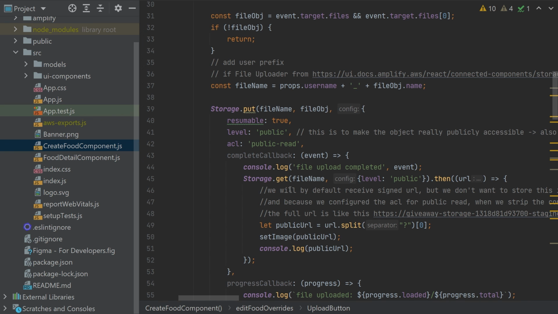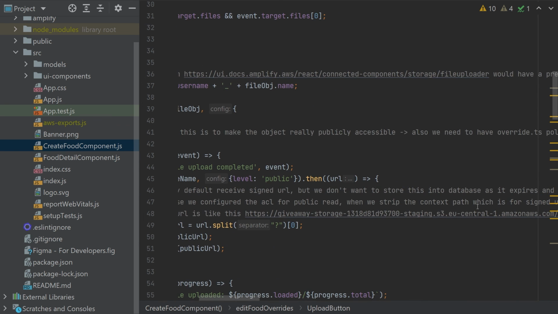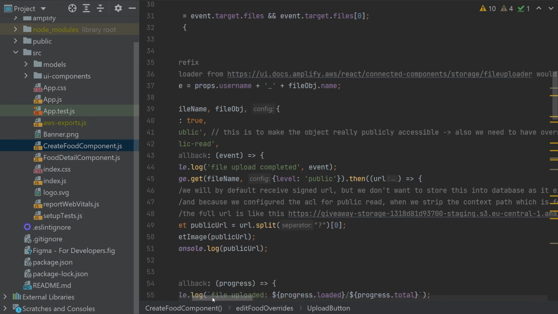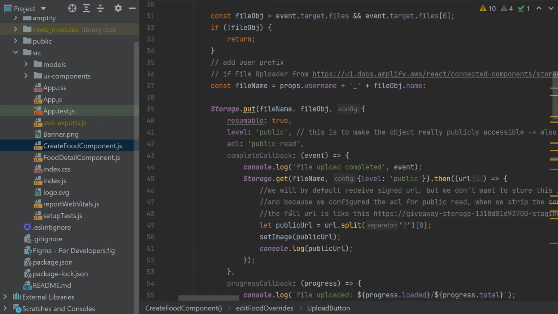It again would give us the pre-signed URL, which we don't want. So we can strip this URL and get only the portion which is public, forget about the other parts of the URL, save this, and then we have a public URL. To make this work, we would need to use customization.